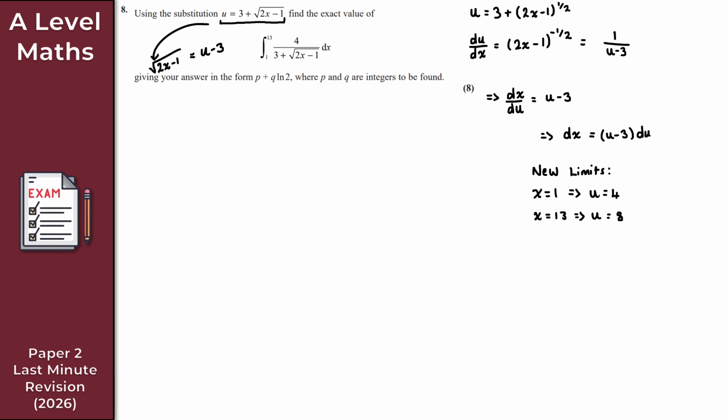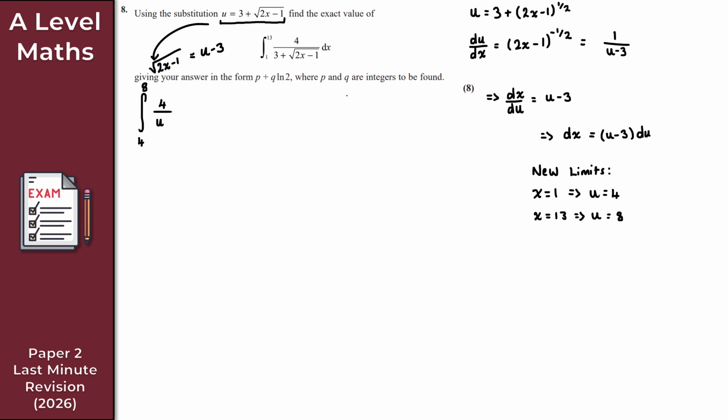So I now think that we have everything that we need to rewrite the integral. Let's just do that at the very top here. So we have the integral from 4 to 8. I've got 4 all over 3 plus the square root of 2x minus 1, and 3 plus the square root of 2x minus 1 is simply u. So I've got 4 over u.